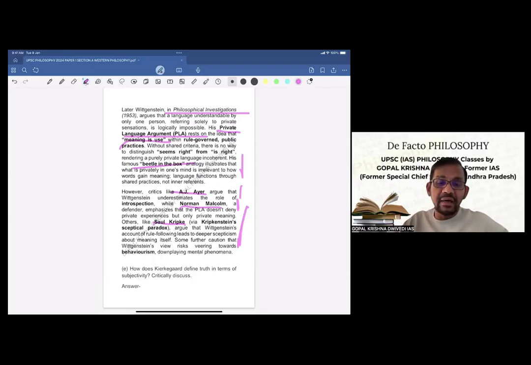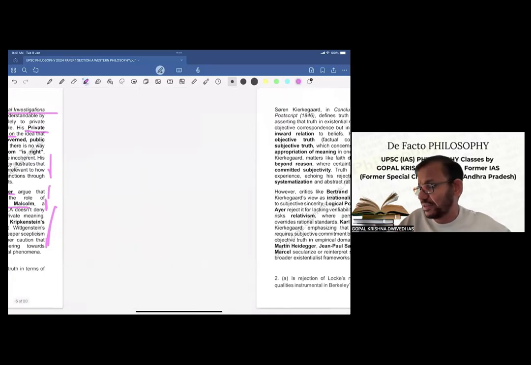How does Kierkegaard define truth in terms of subjectivity? Critically discuss. Now here, critically discuss means about 40% straight away we have to put for critical evaluation. How does Kierkegaard define truth in terms of subjectivity?